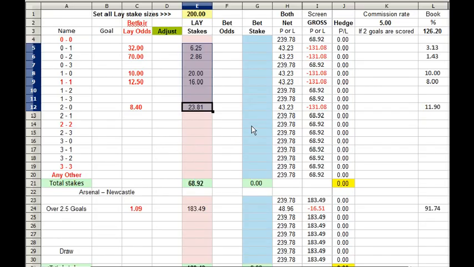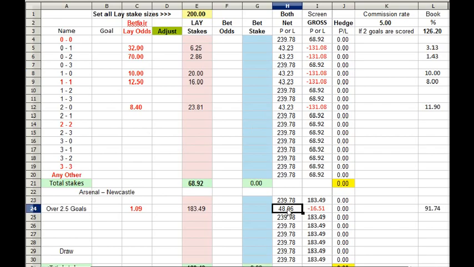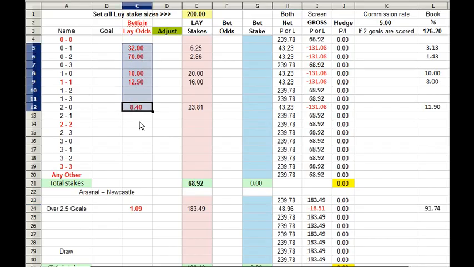So combining the two, we see a profit in both markets, which is what Betfair can't show. So that's a way of ensuring against a nil-nil game: simply lay your other scores, whatever they are, to make up your market that you're trading, and simply leave out 0-0 and trade on from there.